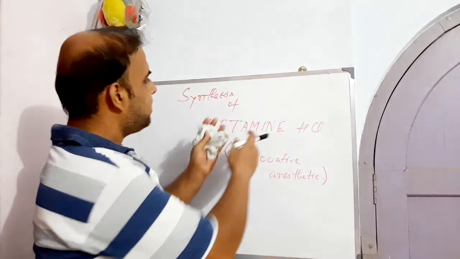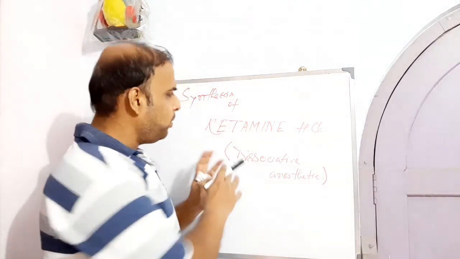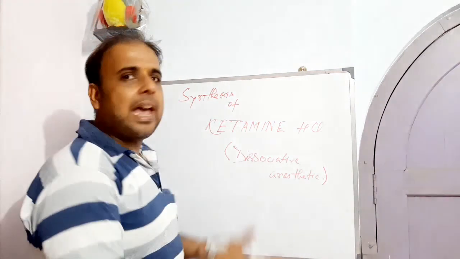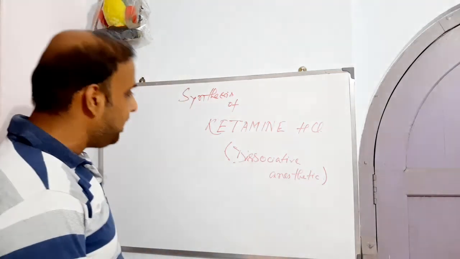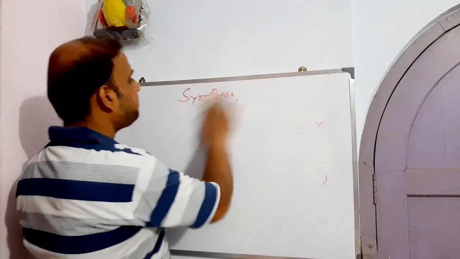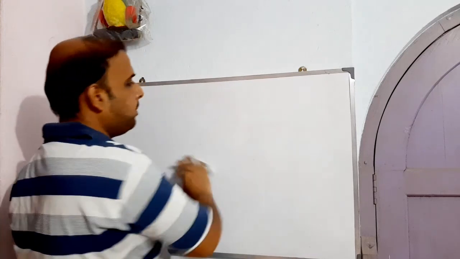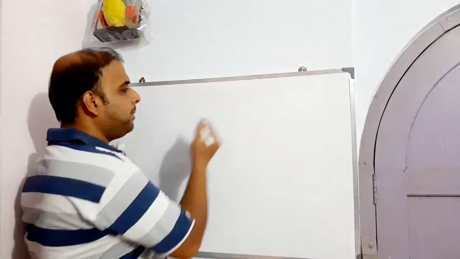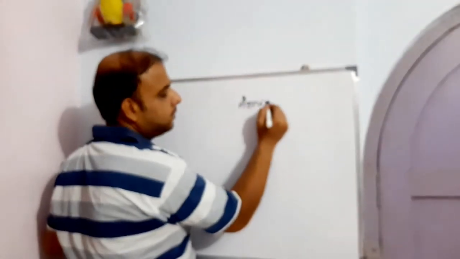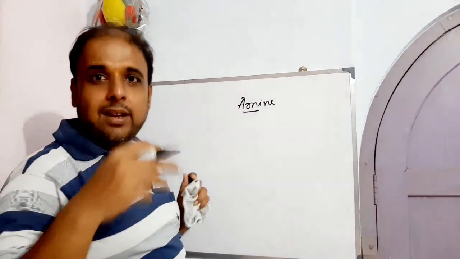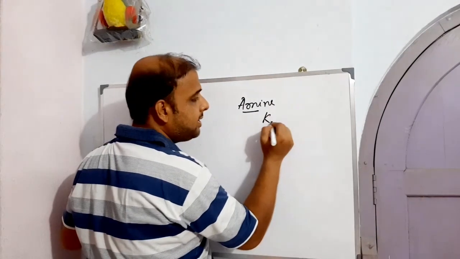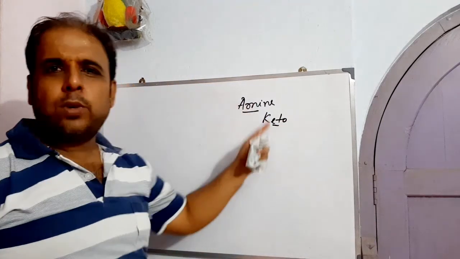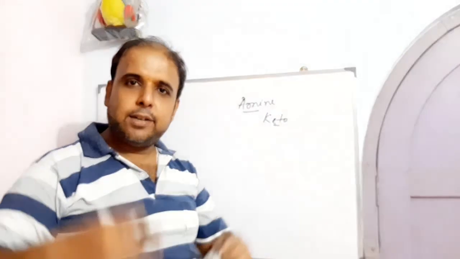Now before getting into the synthesis, let us just see how the structure looks. That means the building which we have to construct, right? So now let us see how the building looks. Building means how ketamine looks. So ketamine as such, one thing that we can get from the name is that one amine should be there. Another thing that can be extracted is that keta means keto. These are the two fragments that can be extracted from the name itself, right?